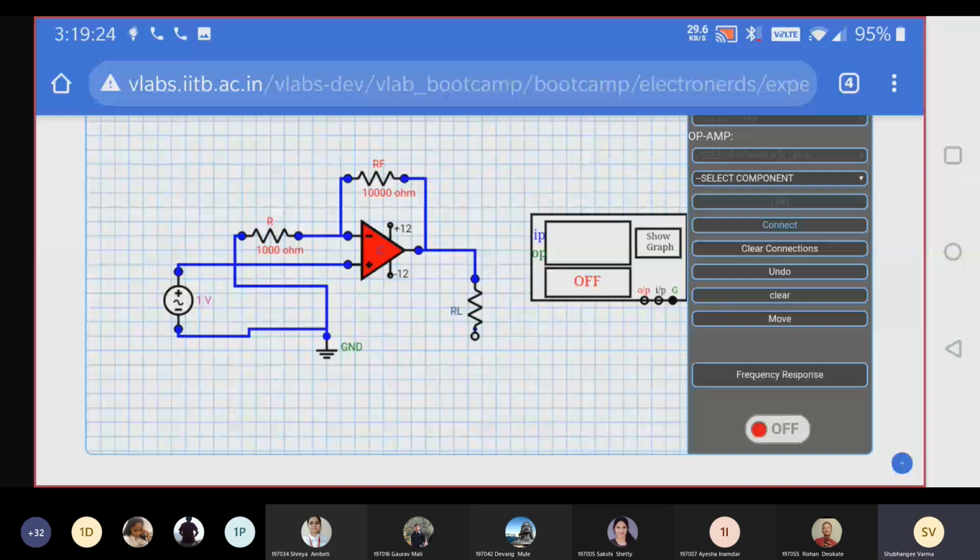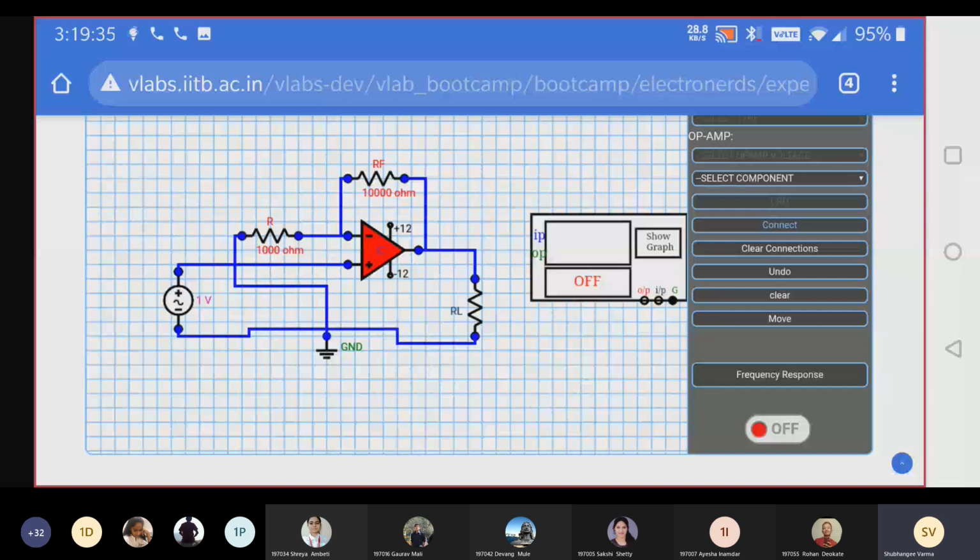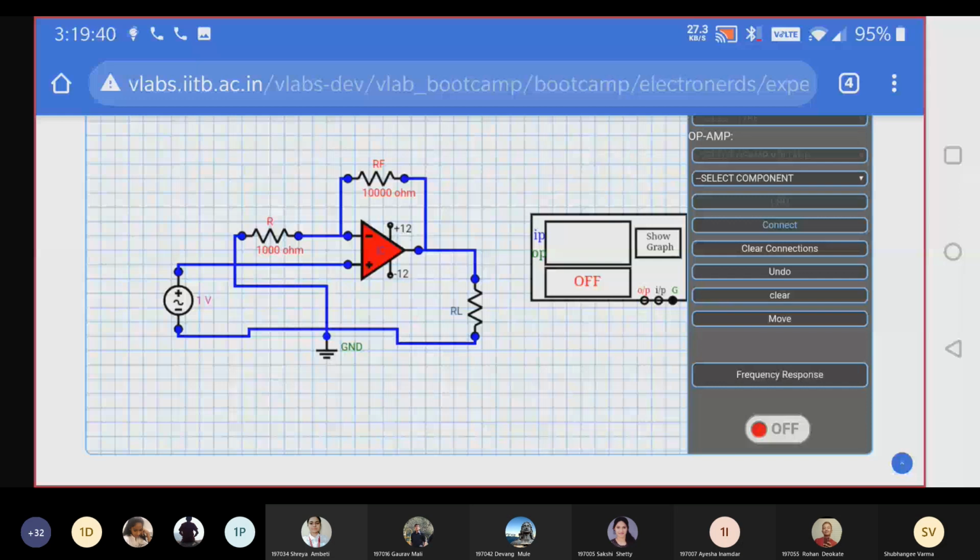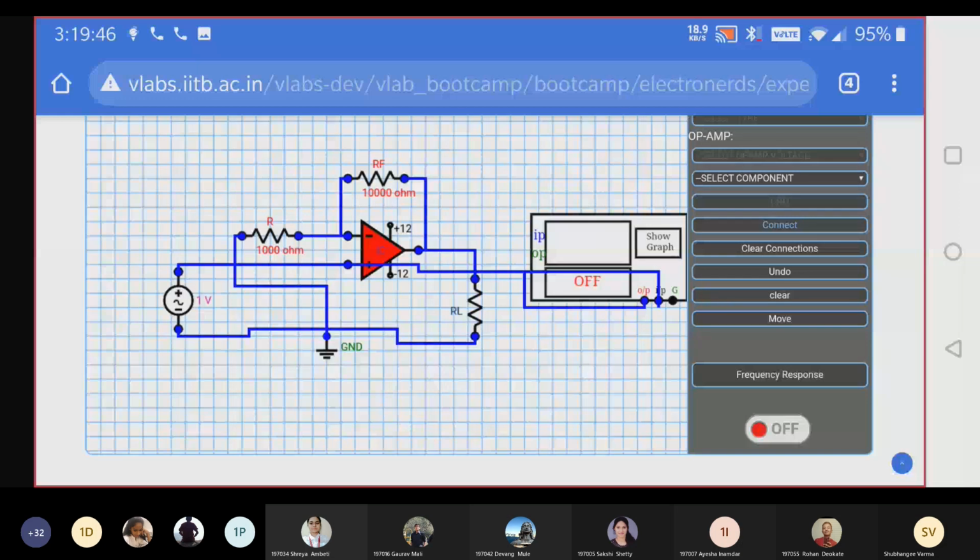Done. We have done all the connections. Now connect the CRO. Done. See, only 2 minutes required to do the connections.